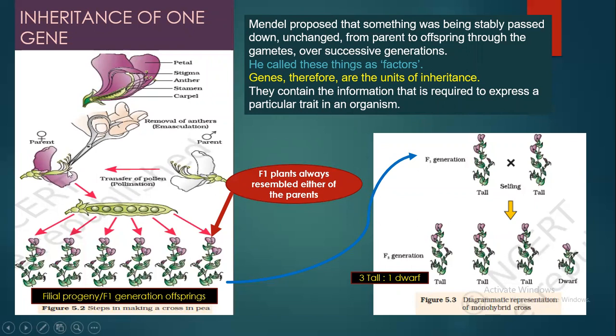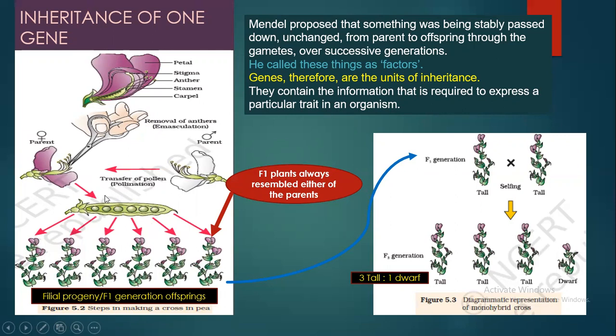So in this case, we have to do cross-pollination. For this, we have to remove the anthers from one of the flowers, after which we dust the pollen grains released from the anther onto the stigma of the other flower. So cross-pollination will take place from this plant to this plant. After which seeds are produced. Mendel sowed these seeds, and he saw that all the plants produced from these seeds were tall.